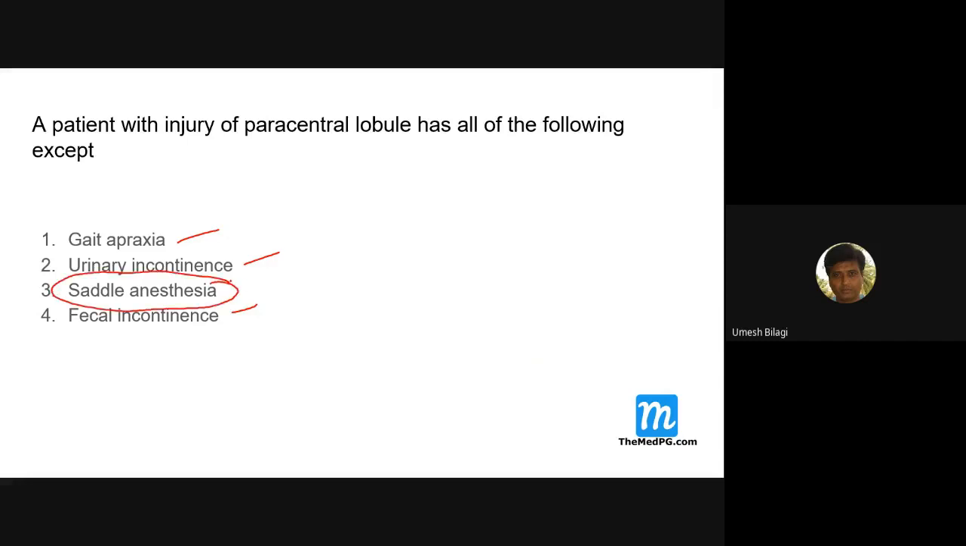Where do you get saddle anesthesia? I discussed it. It is spinal cord disease, the conus medullaris. What is a conus medullaris lesion? It is the terminal part of the spinal cord. Involvement of the terminal cord can also produce saddle anesthesia. Why?